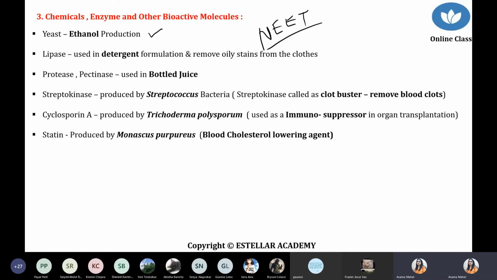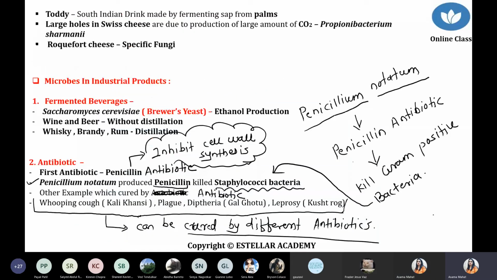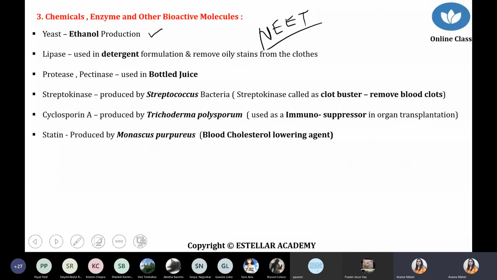This is what we saw in the first chart; we are repeating this chart a little, but now clearly talking about statin function and cyclosporin function in detail, but it is the same chart. So number one, Saccharomyces cerevisiae is basically used for the production of ethanol. So that is the first point.